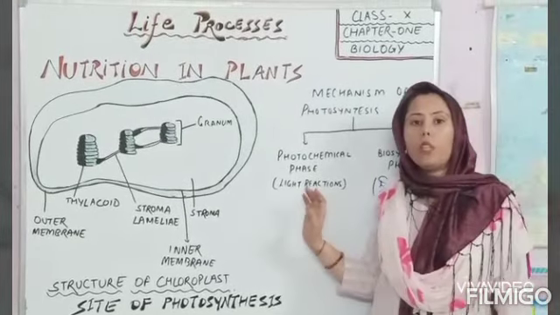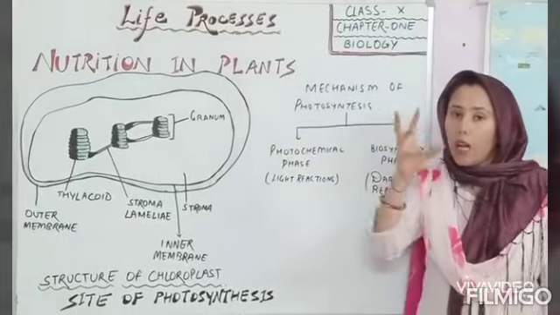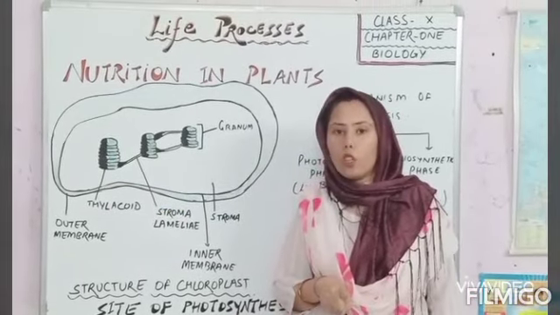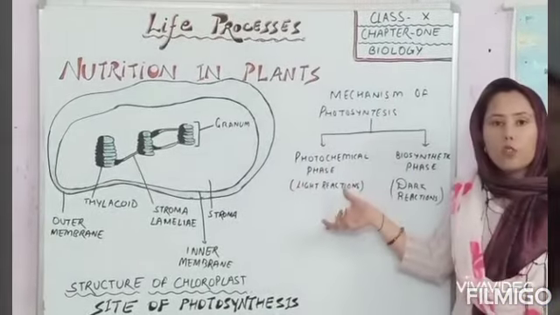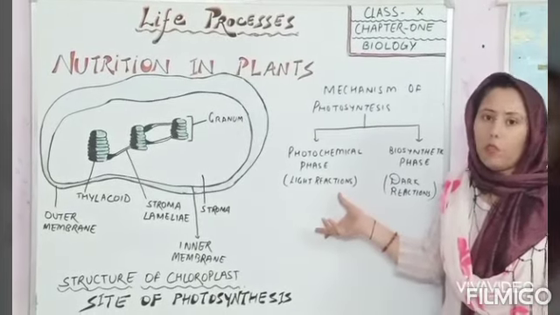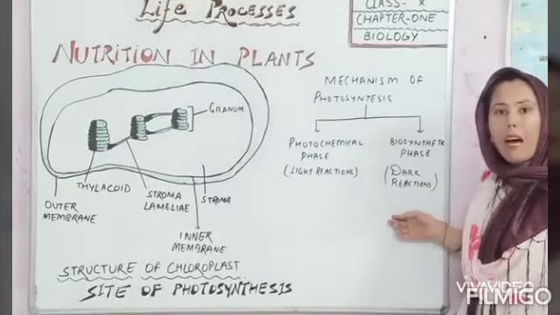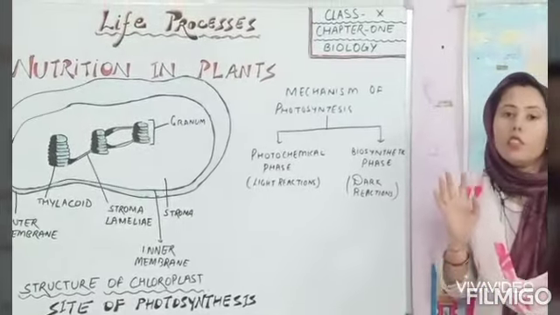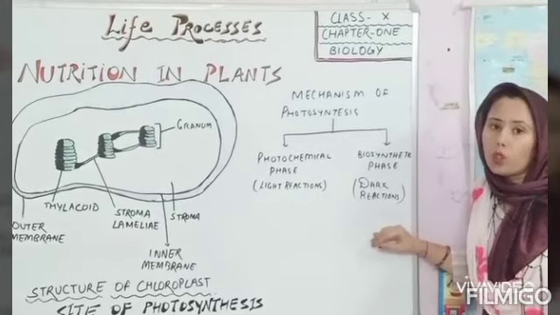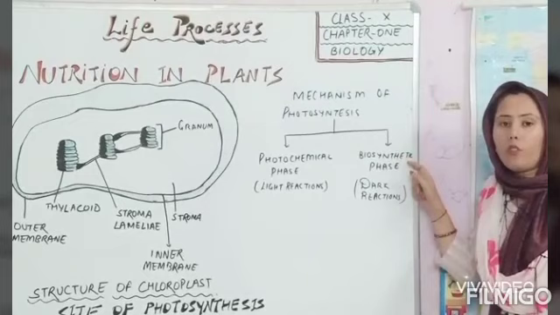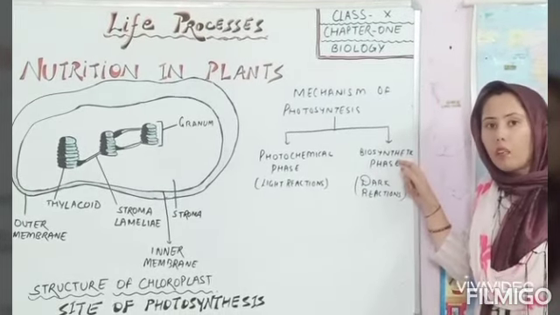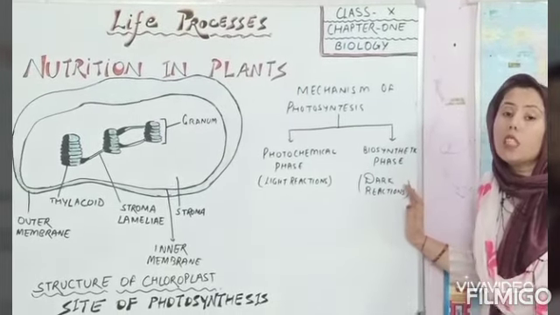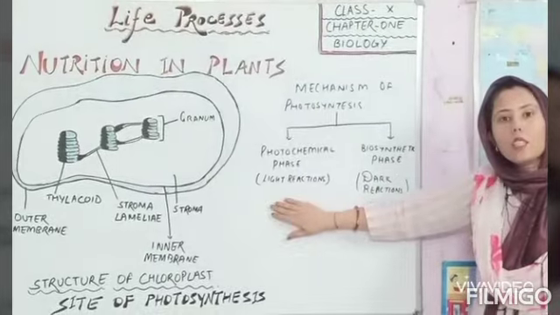In this photochemical phase, photon, light is absorbed by chlorophyll, which causes the photolysis of water. So that's why this phase is called the photochemical phase. And the other one is called the biosynthetic phase. In this phase, carbon dioxide is reduced and forms glucose. That's why it is called the biosynthetic phase. Glucose is formed in this phase and it doesn't require light. This phase is called the light independent phase.